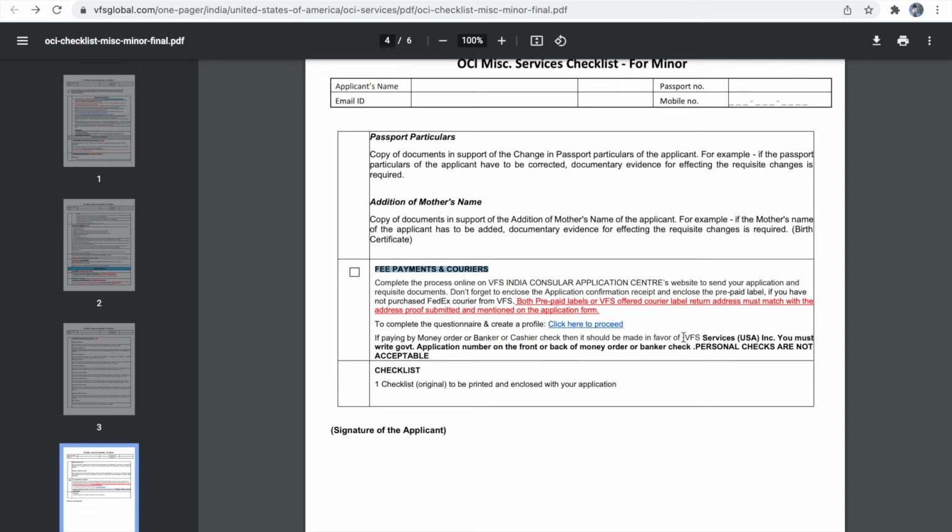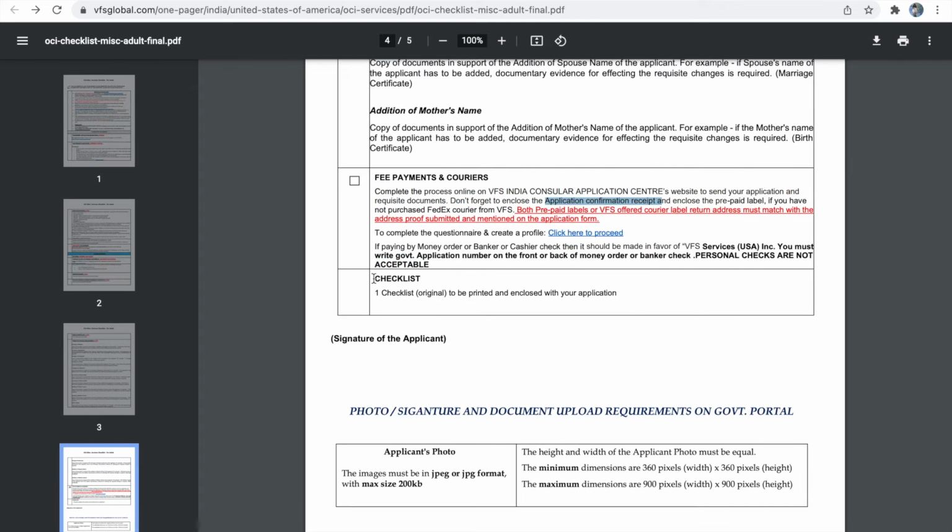So your money order or banker's check should be made in favor of VFS Service Inc. You must write your government application number on the front or back of your money order or banker's check. Personal checks are not acceptable. Next is one copy of this checklist. So this checklist has to be printed and signed by the applicant here, and then this checklist has to be kept on the front of your application.